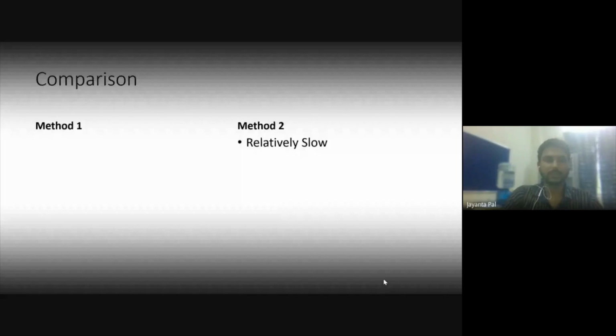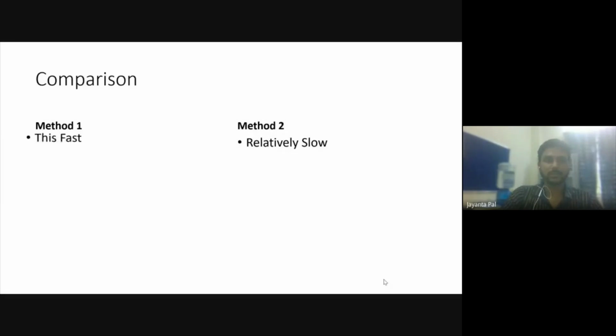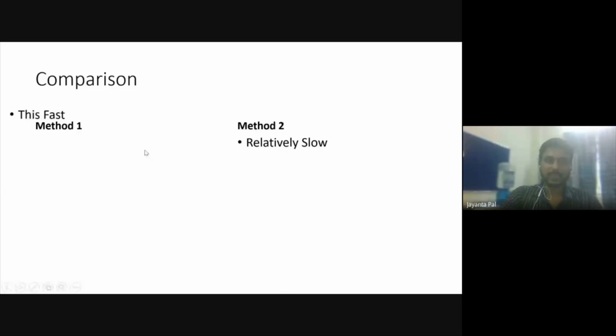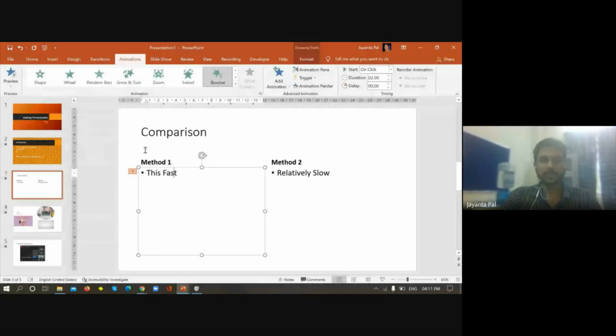See, it has appeared, and the text has come in with a bounce as its animation. Now you can customize this. It has appeared when I clicked the mouse, but I want to change it. That means, let's say, the second line.